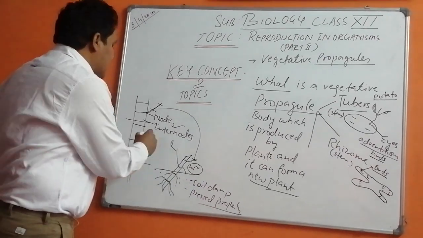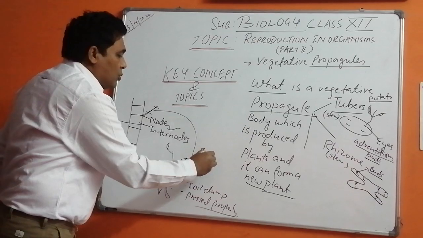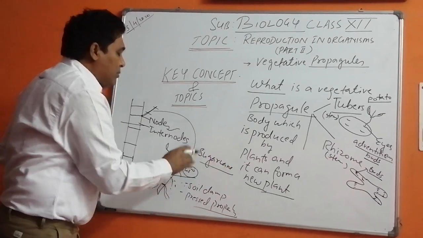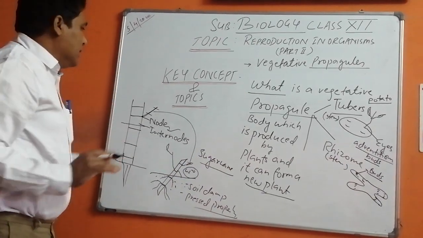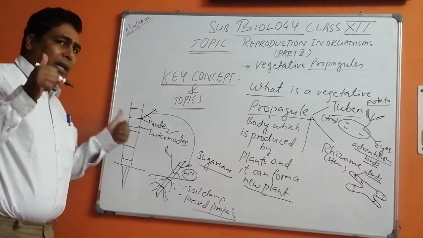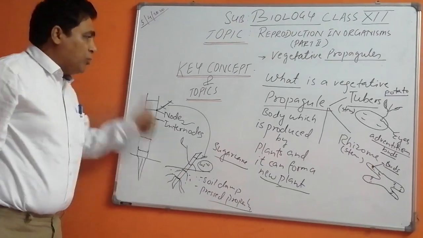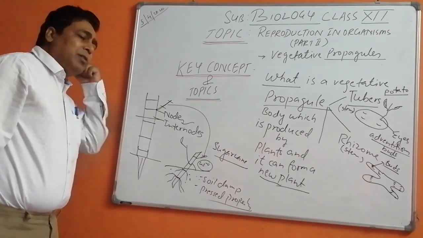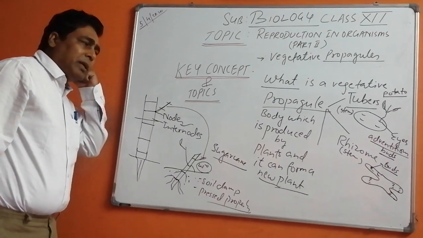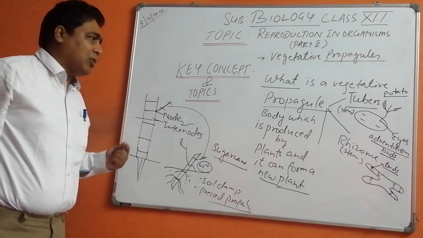This takes place in the case of the sugarcane. So most of the times we produce sugarcane with the help of the stem cuttings. There are n number of ways by which we can produce new plants through artificial propagation, vegetative propagation. We will discuss it in a separate topic.